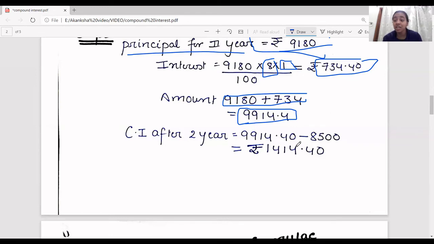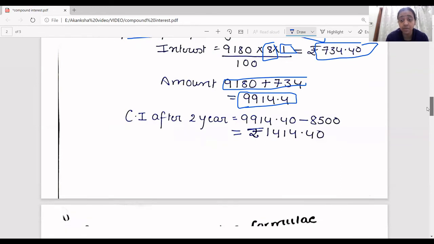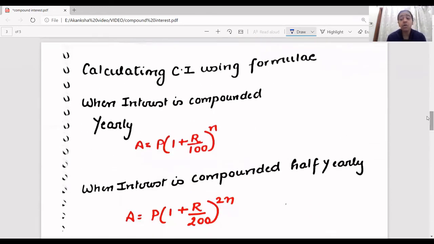And similarly, if the time duration was 3 years, I would have gone further using this value 9914 as the principal amount to calculate the third year's compound interest. Right, so this is compound interest. Now we also have formulas for calculating compound interest, which is much easier than what we had done earlier.